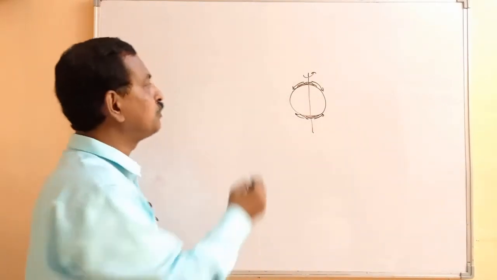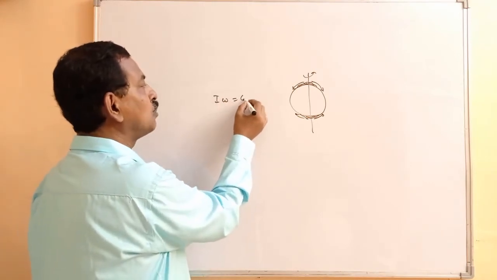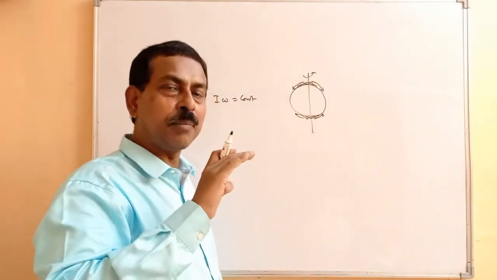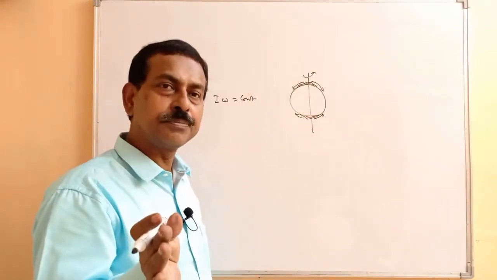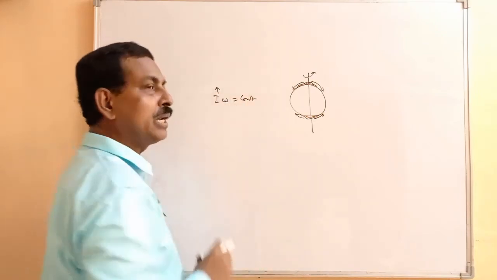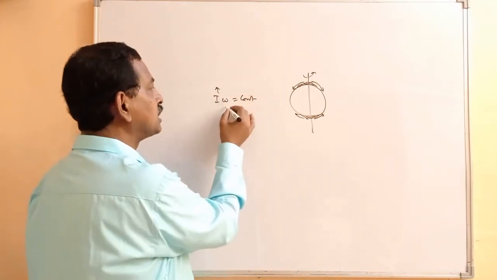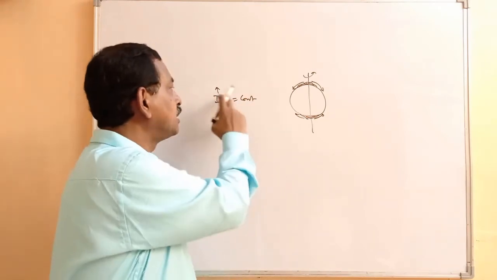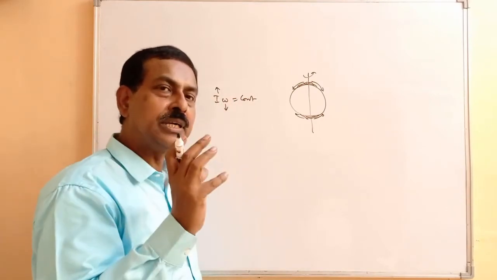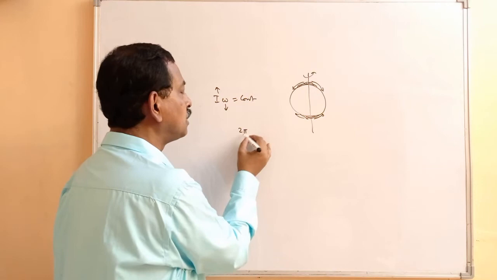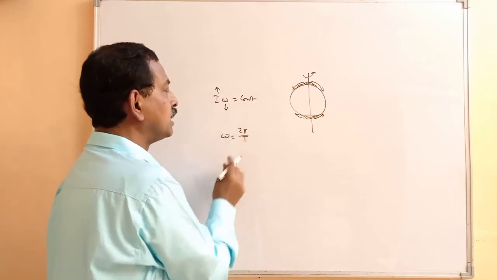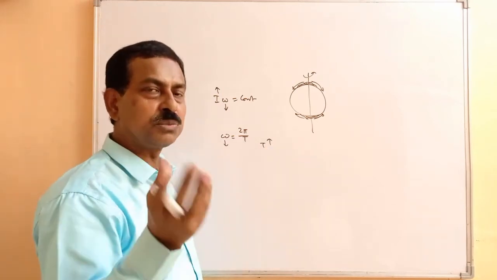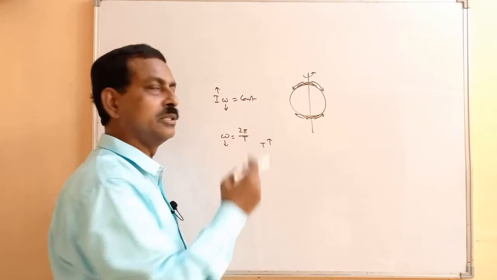So as they are moving away from the axis of rotation, we have I omega as constant. As they are moving away, the distribution of the mass from the axis of rotation is increasing. It means this moment of inertia will increase. And if the moment of inertia increases, this omega will decrease. Angular speed will decrease. That means in terms of the time period, if this is decreasing, then the time period will increase, that is the duration of the day and night, it will increase.